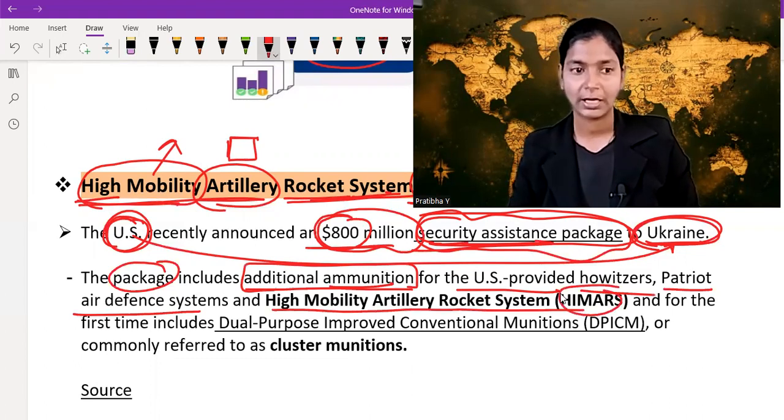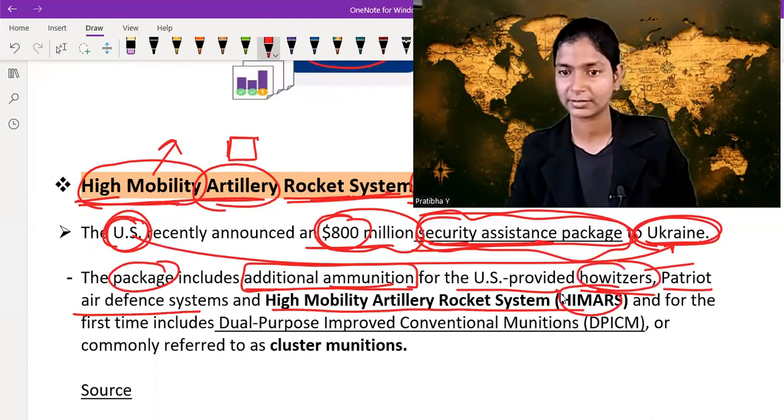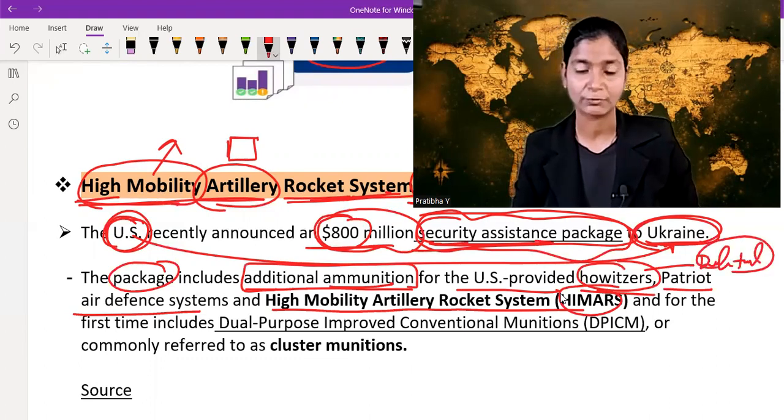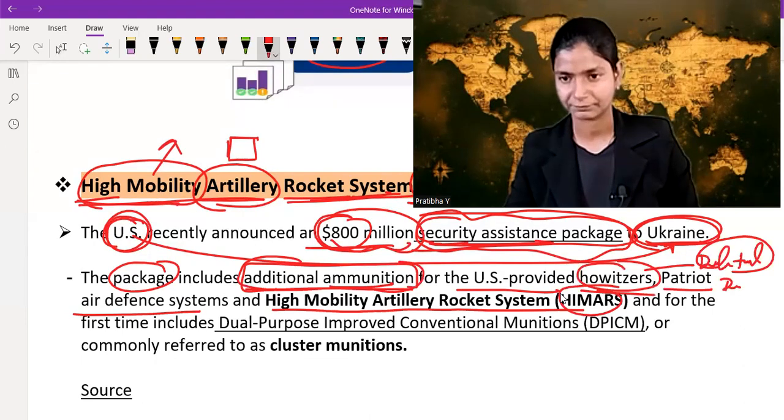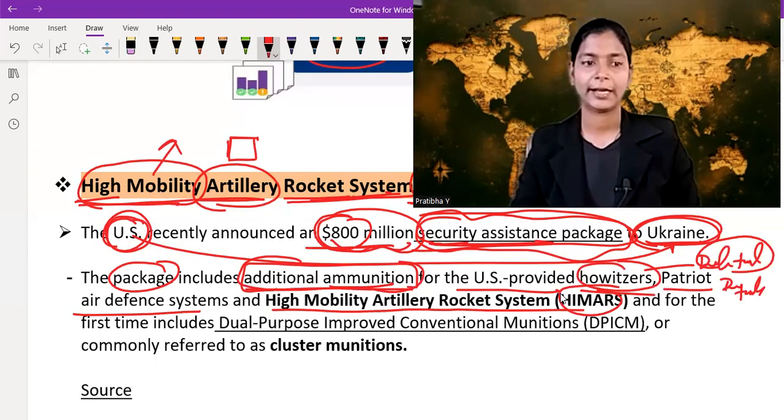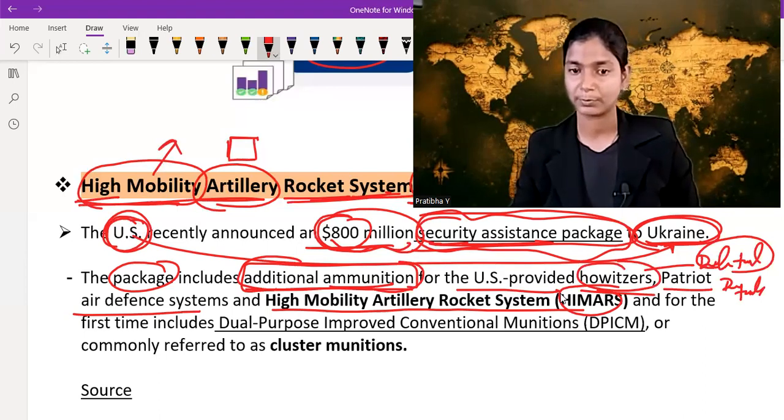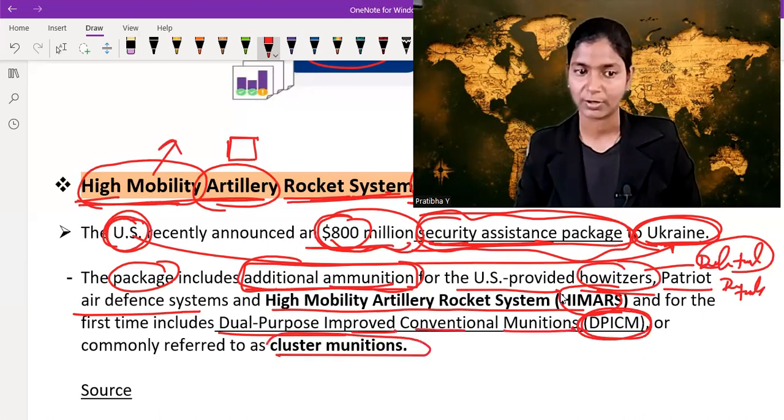So HIMARS, Patriot air defense system and Howitzer are defense tools of the USA, and in the form of assistance, it provides additional ammunition to these devices. And for the first time it includes dual purpose improved conventional munition, or DPICM, commonly referred to as cluster munition. Okay.